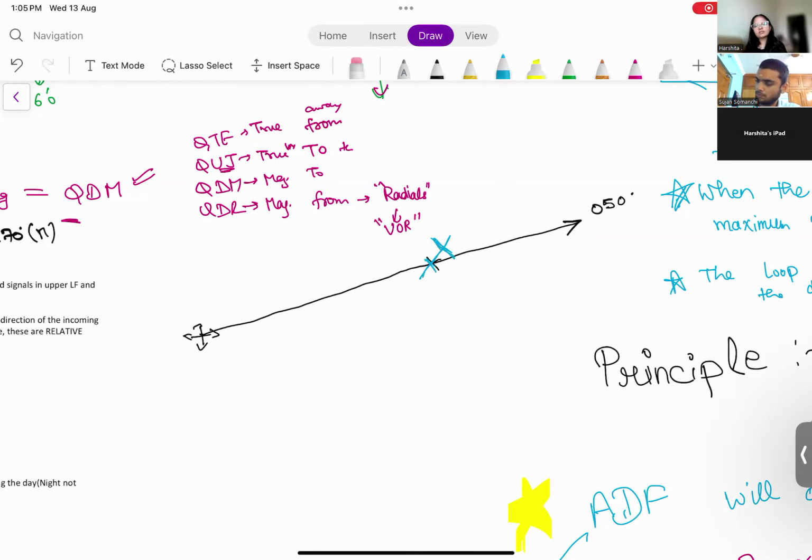This is your aircraft. The aircraft is on a magnetic bearing of 050 from this station, but it has a heading of 045 degrees. Can you tell me the relative bearing here? From the nose of the aircraft in the clockwise sense till you reach the station.